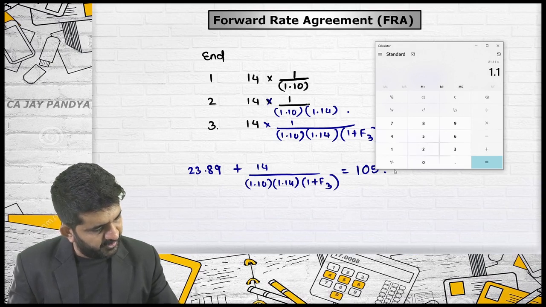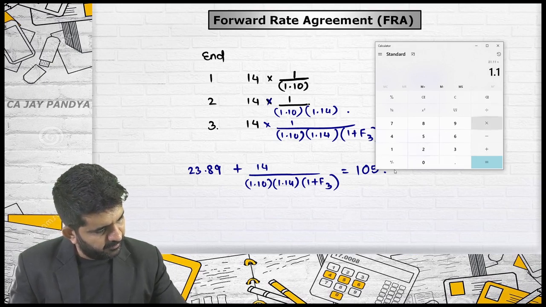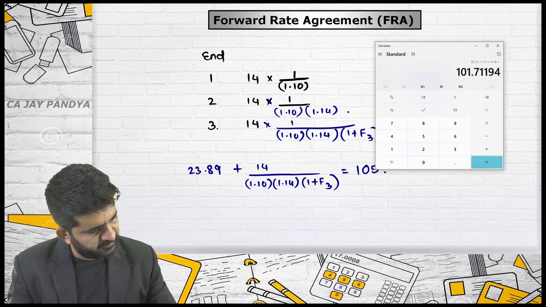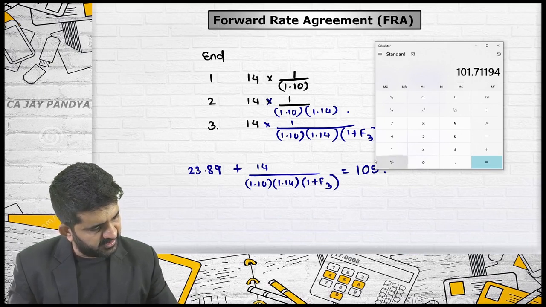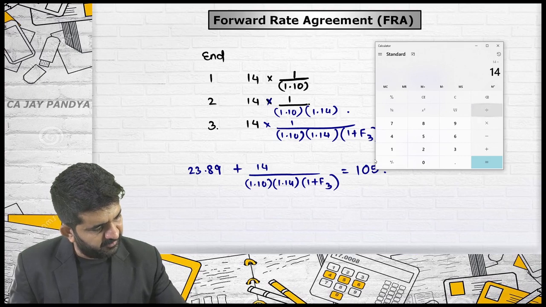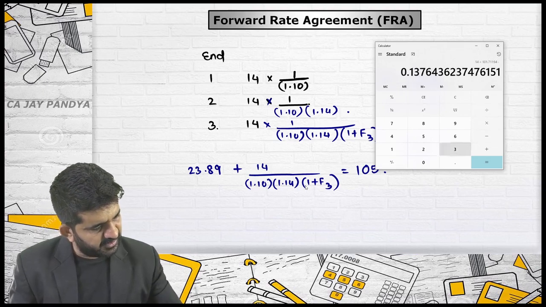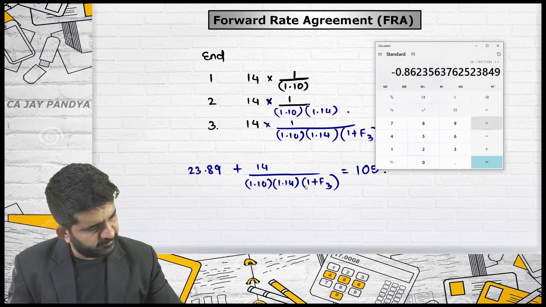multiplied by 1.1 multiplied by 1.14. Multiplied this is 101.71194 on the side. 14 divided by MRC, which has come on this side, minus 1.